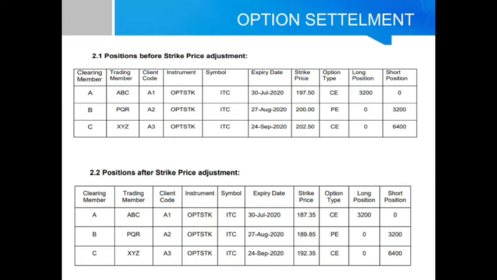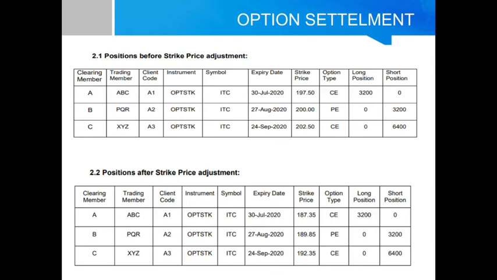Simultaneously, if you check PQR client A2 holding the ITC August expiry option position of 200 put, 3,200 short position, the position after settlement will become: for PQR client A2, option ITC August month expiry, the earlier 200 put strike price becomes 189.85 put. Again, the short position quantity remains the same.